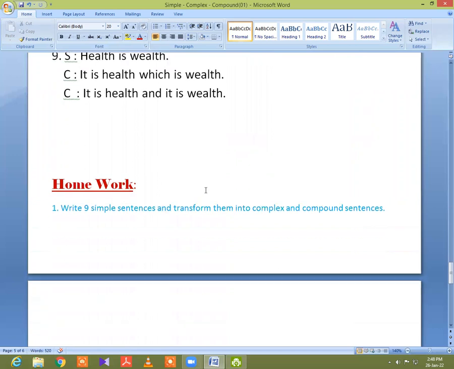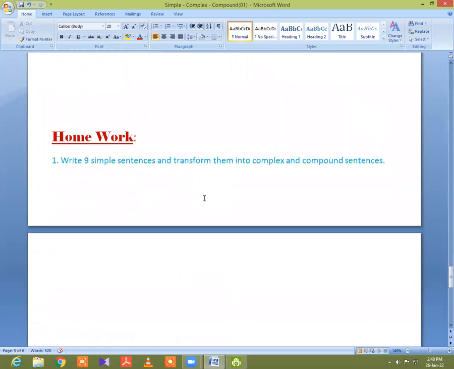Okay, now I will give you a homework, and it is: write 9 simple sentences and transform them into complex and compound sentences. I repeat, write 9 simple sentences and transform them into complex and compound sentences.